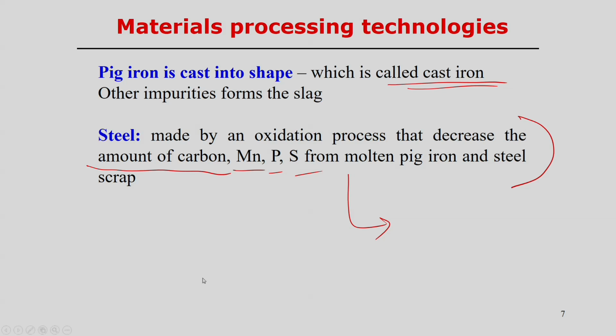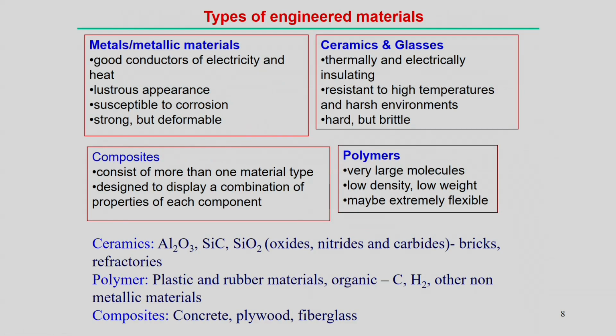And of course, for this conversion from steel to the final desired product, the intermediate steps are the different manufacturing processes. Now, with the introduction of the different manufacturing processes, we will try to look into the properties of engineered materials, or what types of engineering materials are normally used by human beings and for the development of our society.